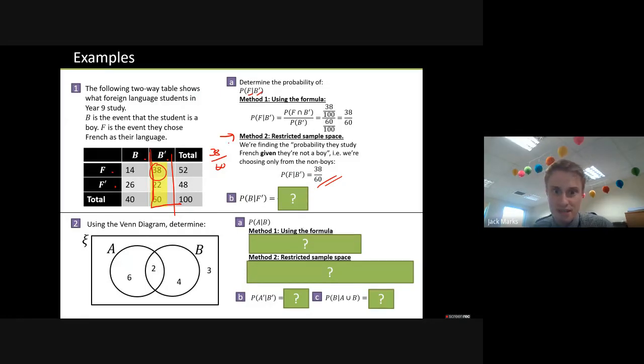Then we've got another question here. So this basically stresses that the order is important. So given that they do not study French, in other words, we're looking at this row here, what's the probability that they are a boy? So it's 14 out of that row, which is 52.